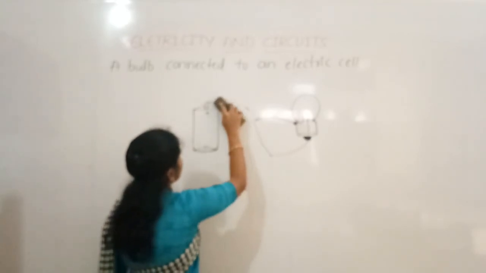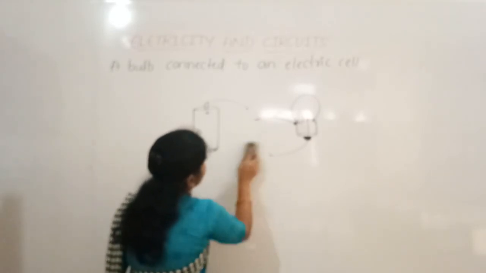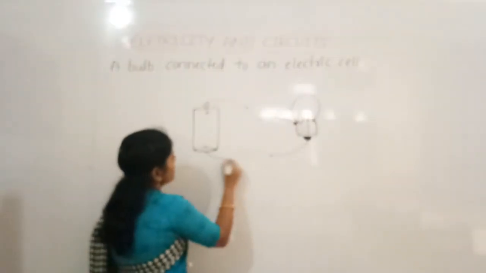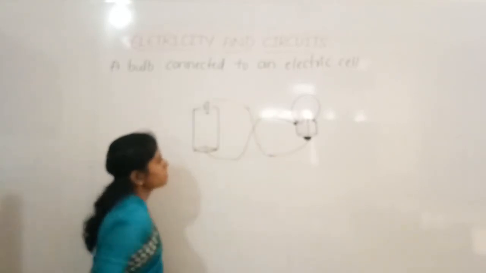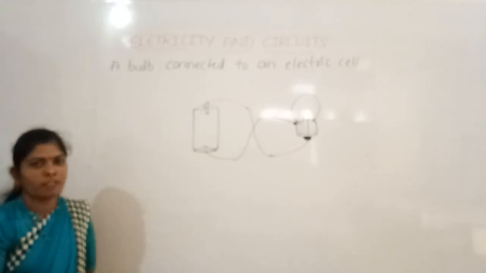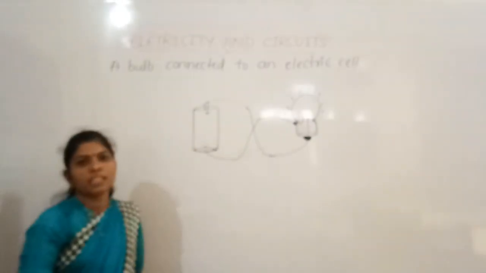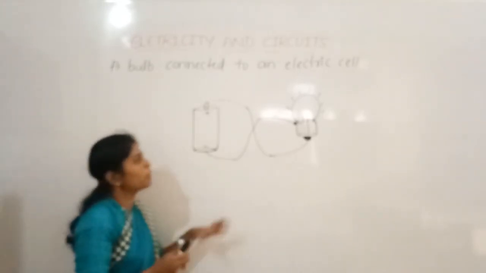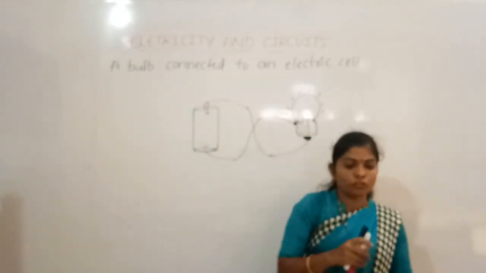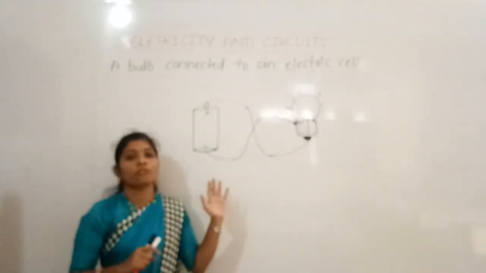And now see one more, the last thing. So here the wire will be there. So now if this end is connected to here and this end is connected to here, will the bulb glow now? Yes, it will glow, because all the terminals are connected to the wires. Then it is a complete circuit, then the bulb will be on. Okay, so this is the case where the bulb will glow. So the connection of wire is also very important.